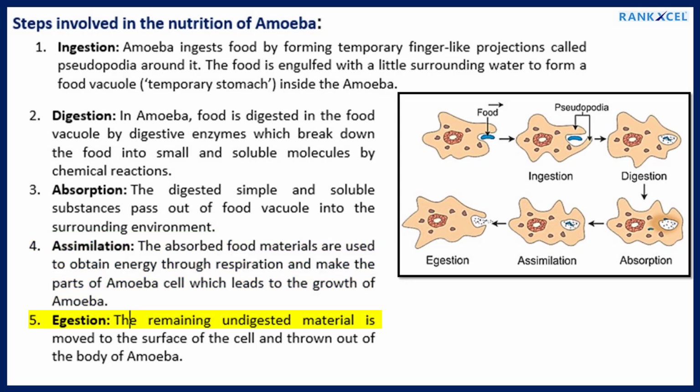Five. Egestion. The remaining undigested material is moved to the surface of the cell and thrown out of the body of amoeba.